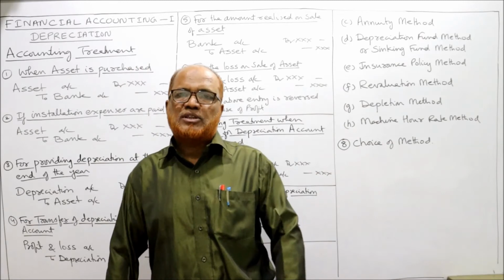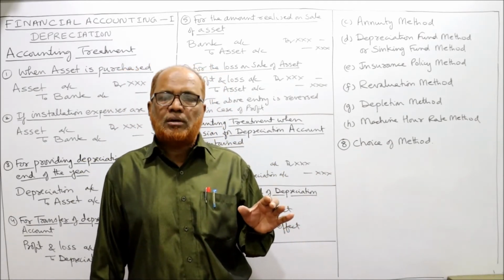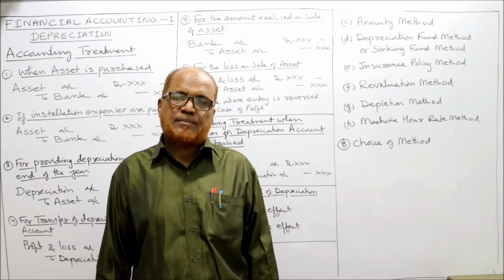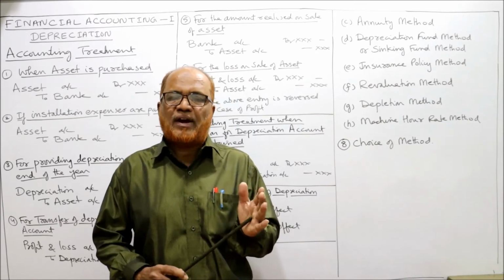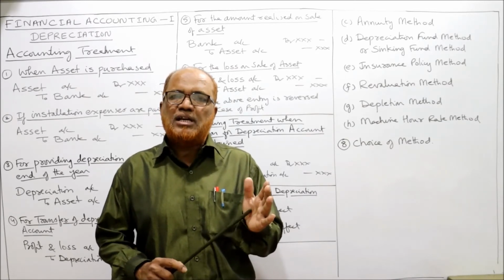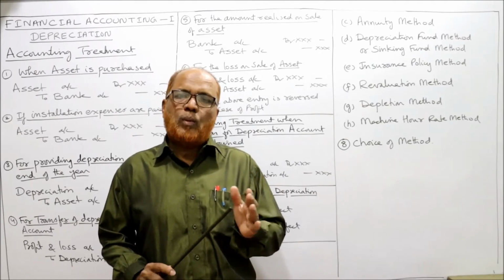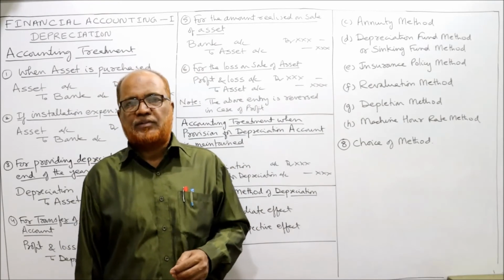Machine hour rate method. The machine hour rate method will be applied in those machines where the life of the machine is given in hours. Example, a machine manufacturer has specified that the life of this machine is, let it be, 1 lakh hours. And the cost of the machine is 10 lakh rupees.